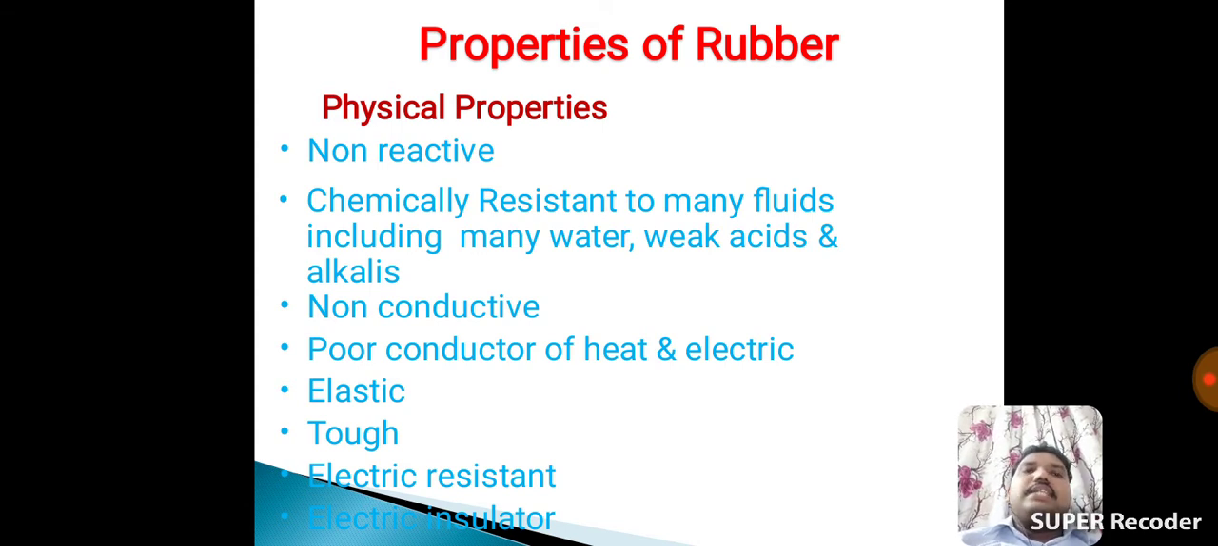Next one, elastic nature, elastic property. Next one, tough material. Next one, electric resistant. Next one, electrical insulator.